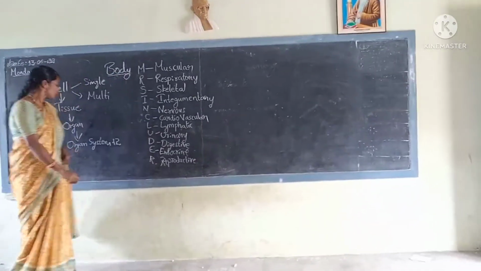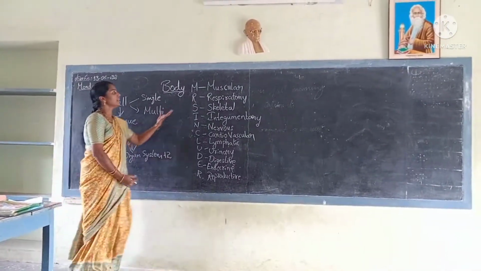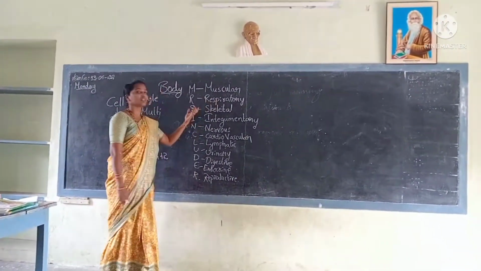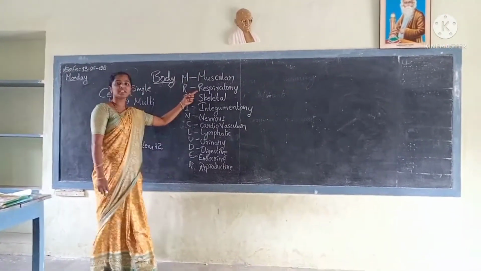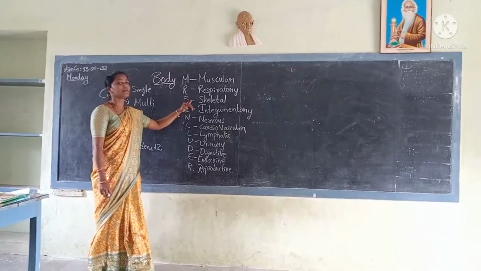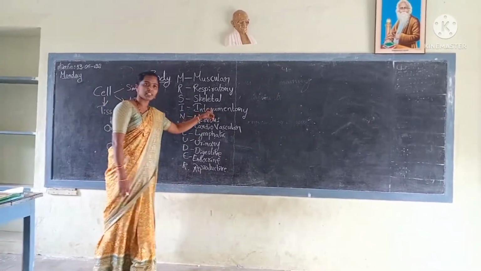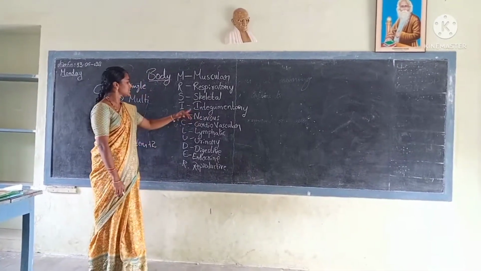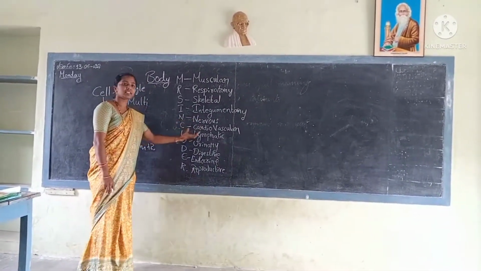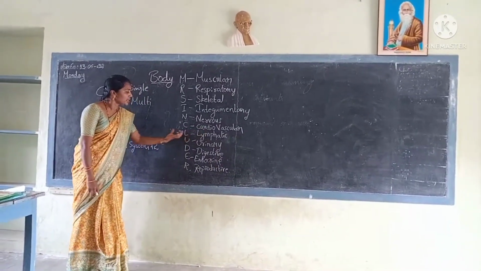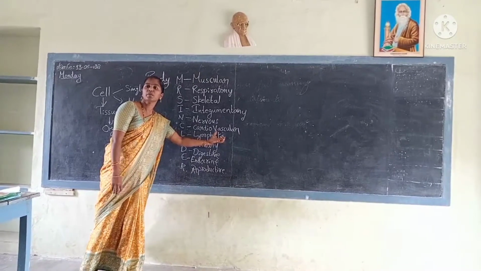There are 12 organ systems in our human body. The first one is the muscular system. The second one is the respiratory system. The third one is the skeletal system. The fourth one is the integumentary system. Then N indicates nervous system. C indicates cardiovascular system. L indicates lymphatic system and I immune system.